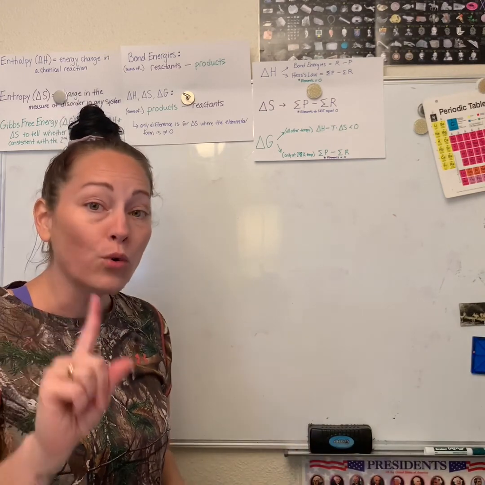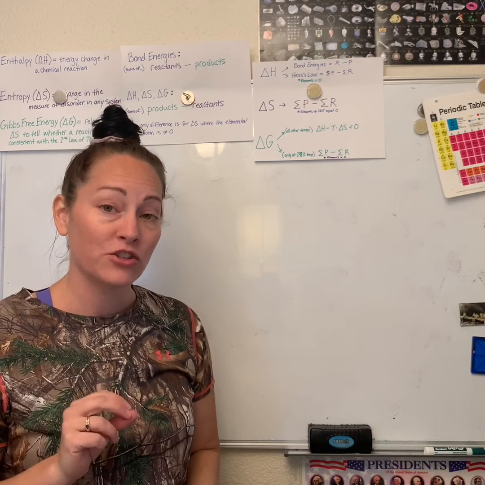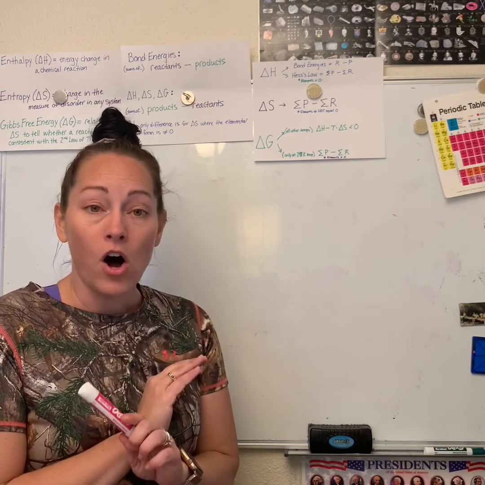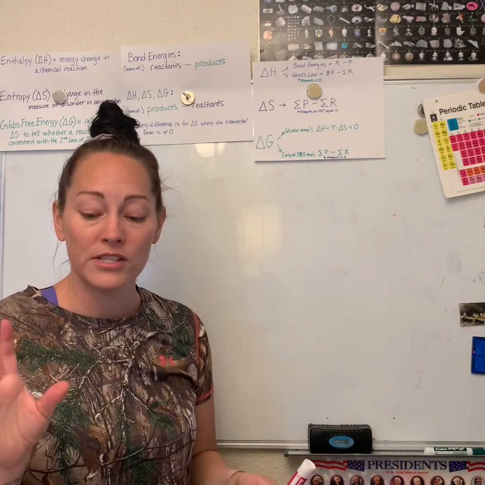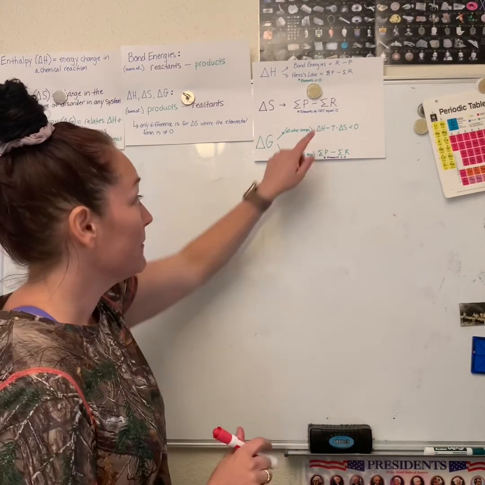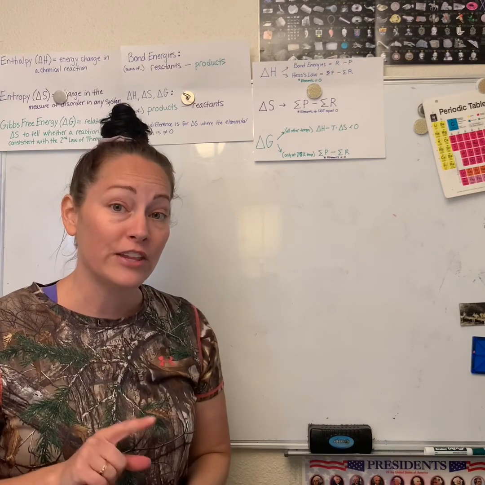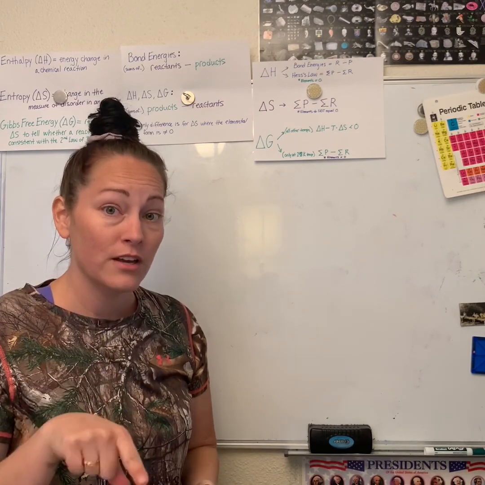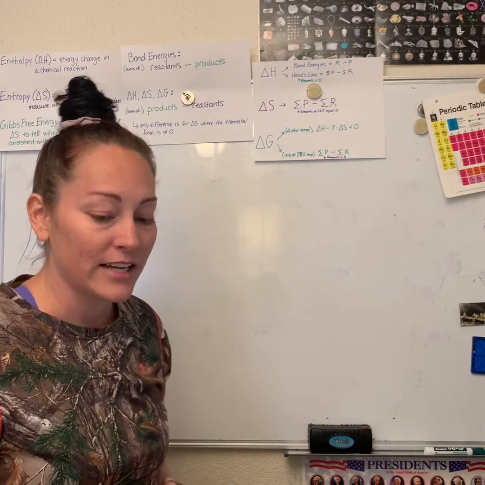Okay, the only difference that you have to be aware of is that when you're dealing with entropy, all substances, even elements like O2, N2, all those things, they have absolute entropy. So that means that when we use this equation, elements do not equal 0. So in this case, they're either going to give you the element number or they're going to have you solve for it, okay? So go ahead and take a look at the next table.